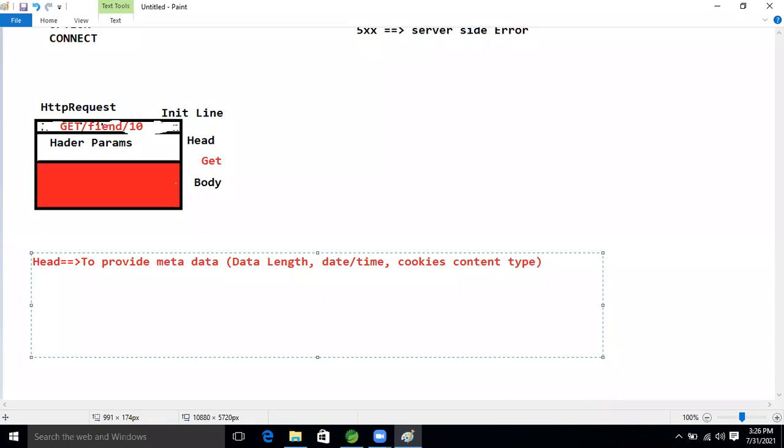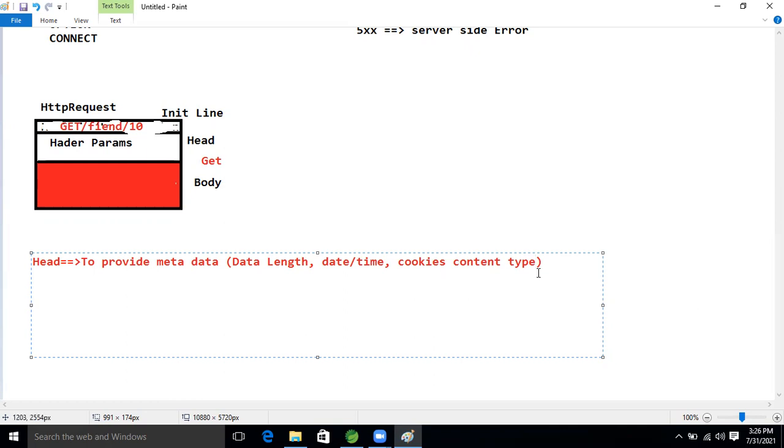Everything we will see as a practical also, guys. Don't worry. Just see the theory part. Whenever we do the practical, at that time I will show each and everything, whatever explanation I'm giving here.